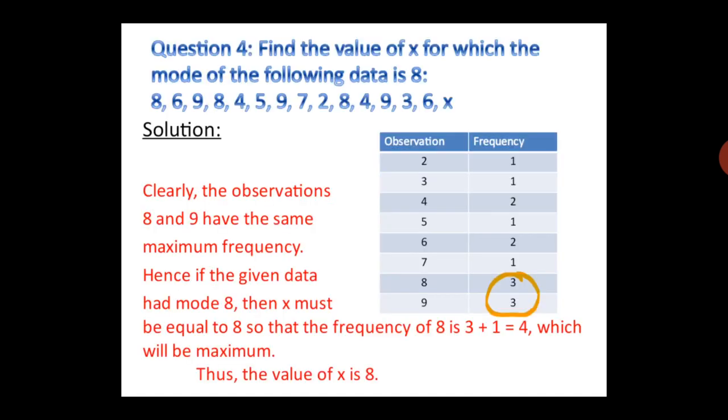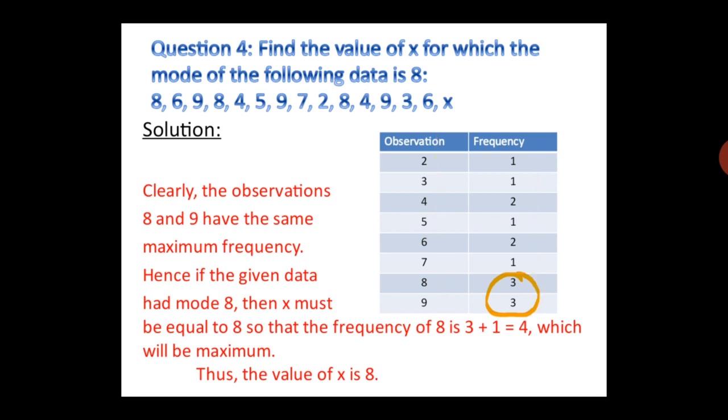One more question. Find the value of x for which the mode of the following data is 8. Now in this question, we know that the mode is 8. When we have written this data in a frequency distribution table, these are the observations and these are the frequencies.